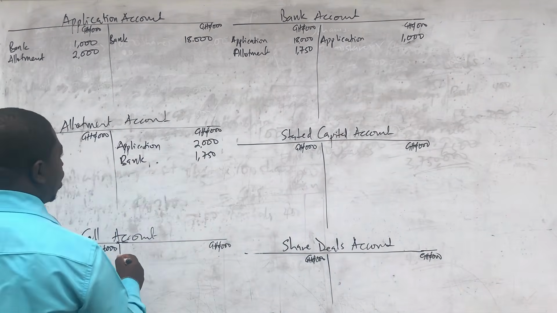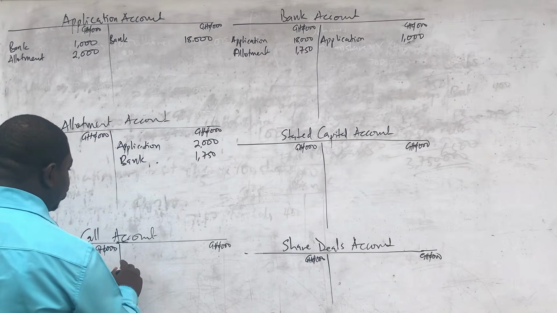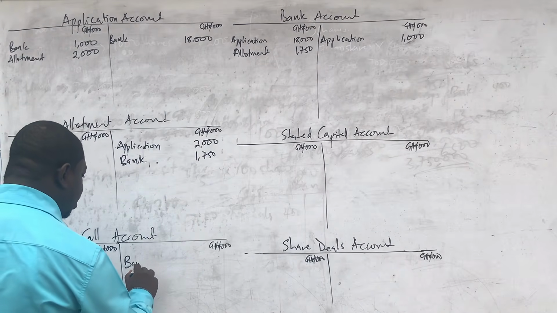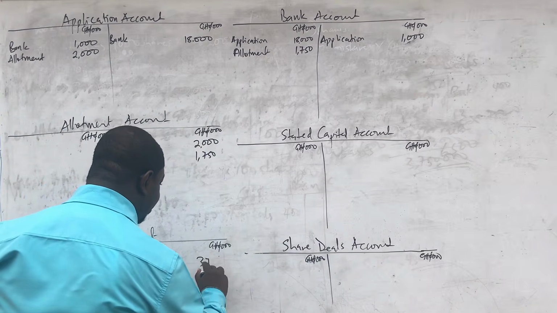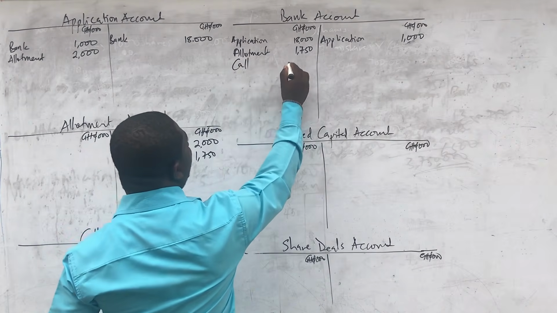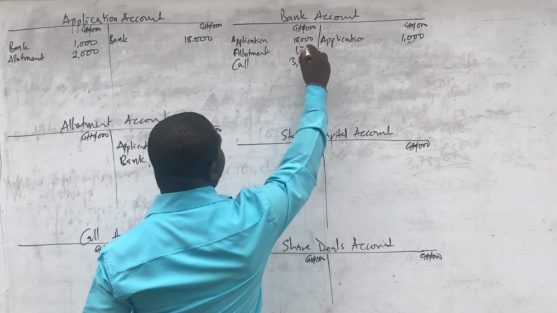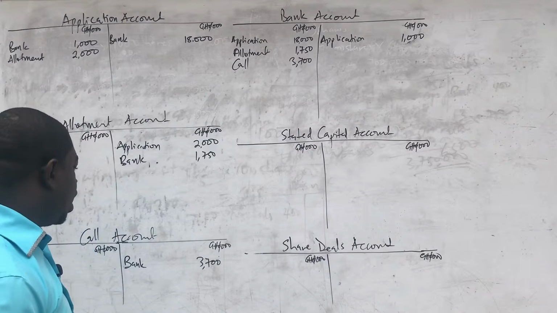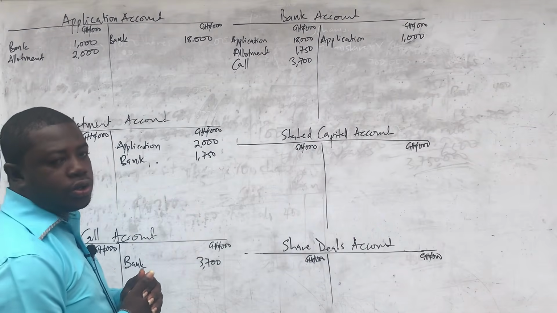And so when we come to the call, we are going to credit the call in the name of bank, 3.7 million. And then we come to the debit of the bank and we say call, 3.7 million. 3 zeros already up, take note. And so this is how the call is also going to be.